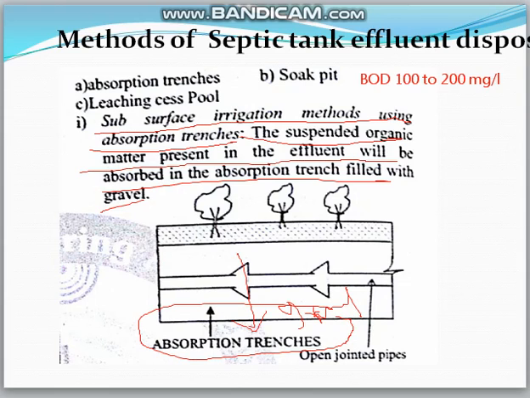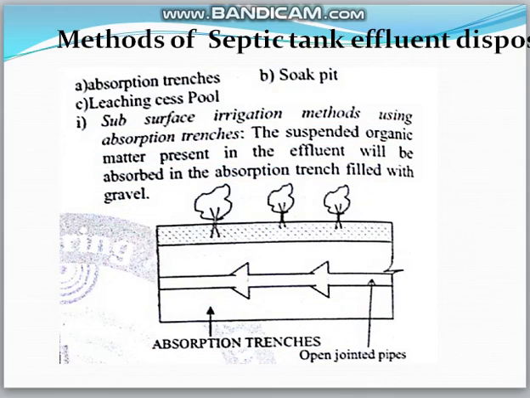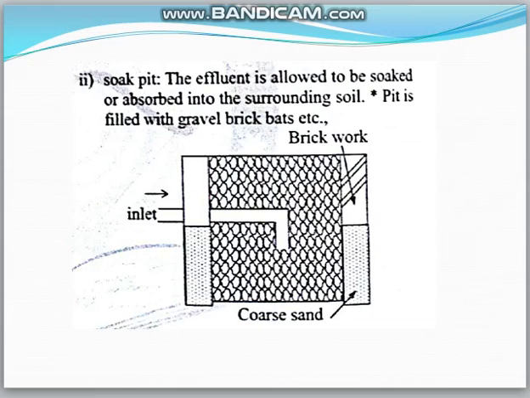Next, the second one is the soak pit. Here the effluent is allowed to be soaked or absorbed into the surrounding soil.